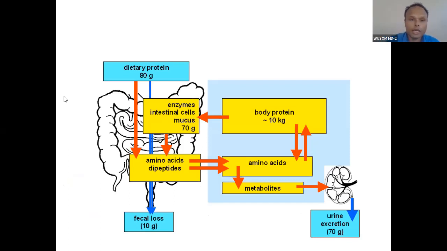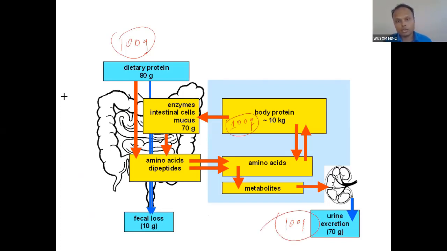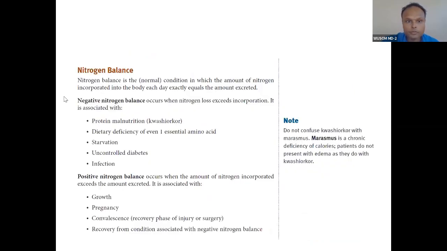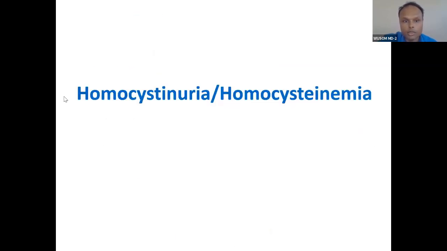So I told you to remember 100 gram in, 100 gram out, and 100 gram in the middle in the blood pool. So remember this. This is all about nitrogen balance. If you remember 100, you can easily remember this 70, no problem with that. So 100 and 100, remember, for nitrogen balance. These are negative nitrogen balance and positive nitrogen balance. These are the disorders we were talking about.